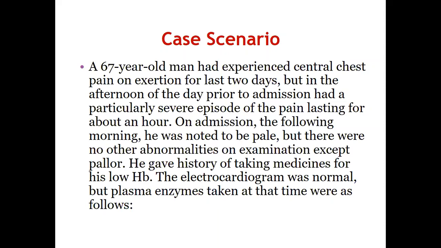First of all, I will read the scenario and just focus on the different aspects of the scenario. A 67 years old man had experienced central chest pain on exertion for the last 2 days, but in the afternoon of the day prior to admission, had a particularly severe episode of the pain lasting for about an hour. On admission, the following morning, he was noted to be pale, but there were no other abnormalities on examination except pallor. He gave a history of taking medicines for his low HB. Electrocardiogram was normal. The plasma enzymes taken at the time were as follows.